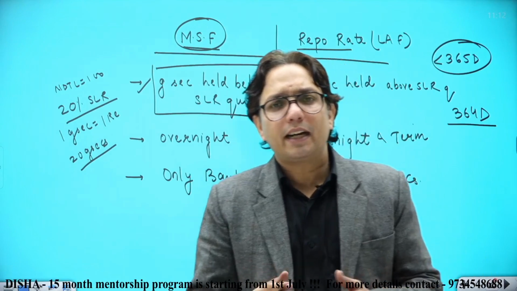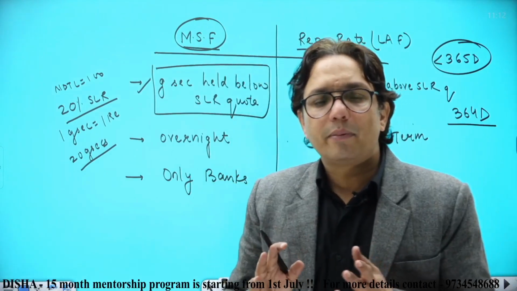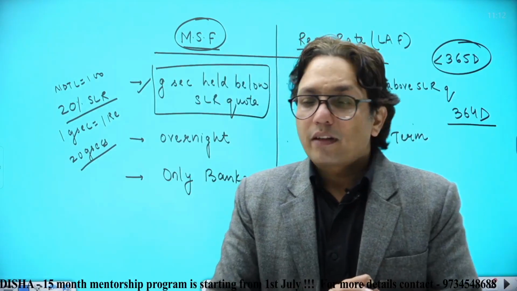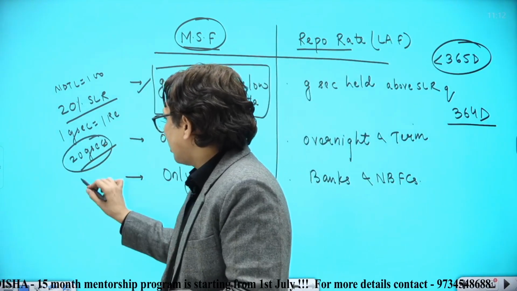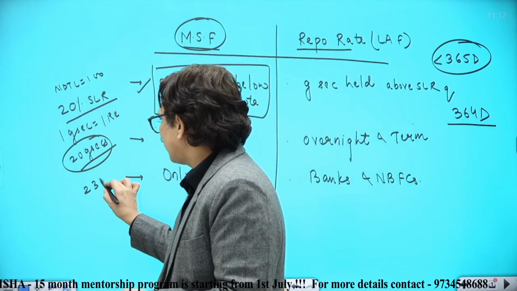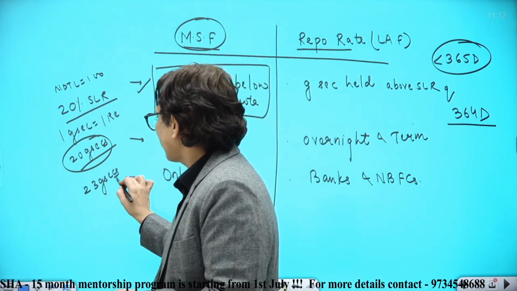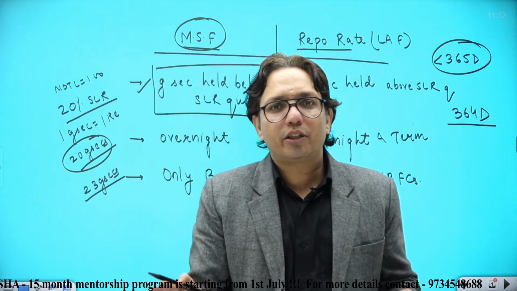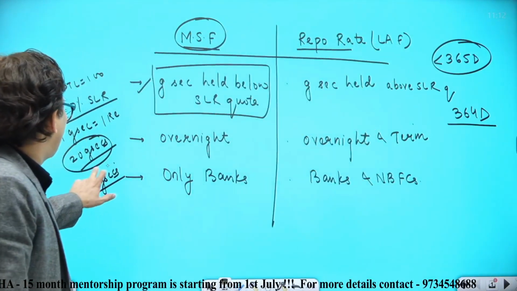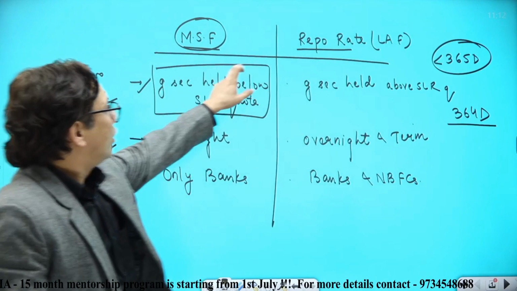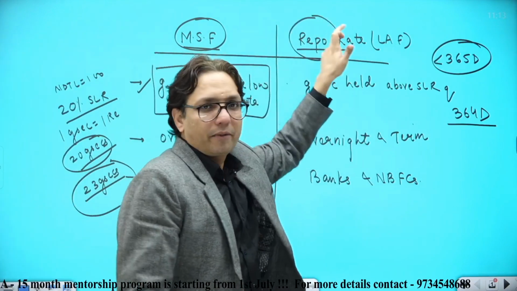I am assuming the whole SLR is maintained in government securities. So the bank should maintain 20 government securities, and suppose the bank has 23. The bank has 3 government securities above the SLR quota. In this case, the bank can borrow using these 3 government securities from RBI using repo rate.